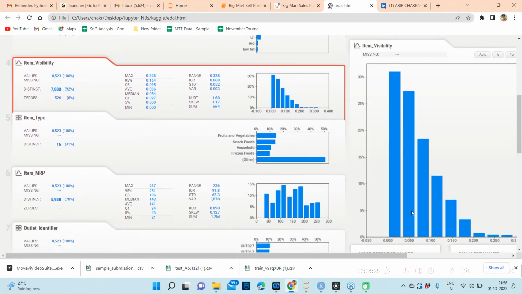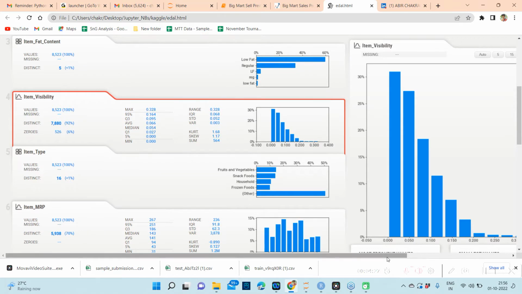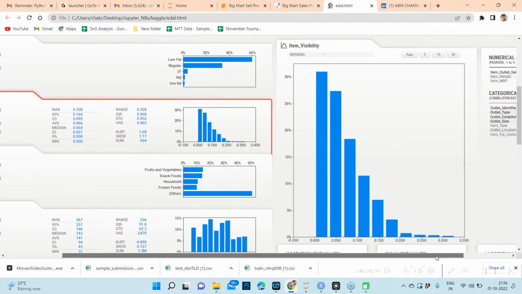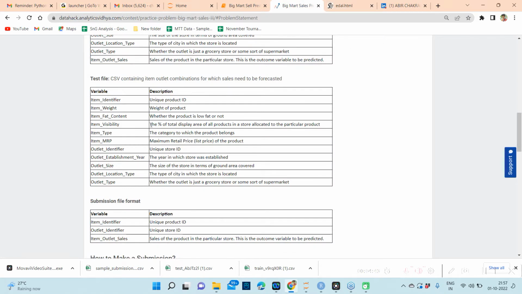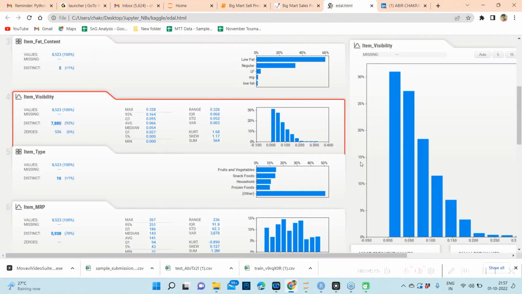Then we have item visibility. This also seems to be a numeric column, but what is suspicious is that there are so many zeros present. From the business understanding we know that it is not possible to have an item visibility of 0, and that is also the definition given here. So probably we can treat it as a missing value and, just like the other missing values, take care of it.